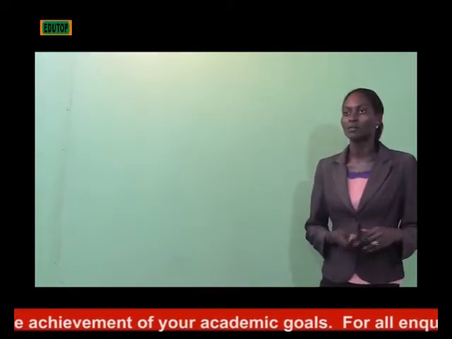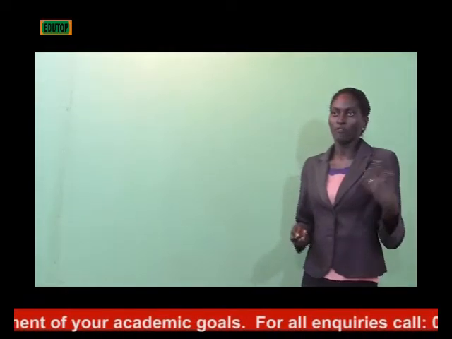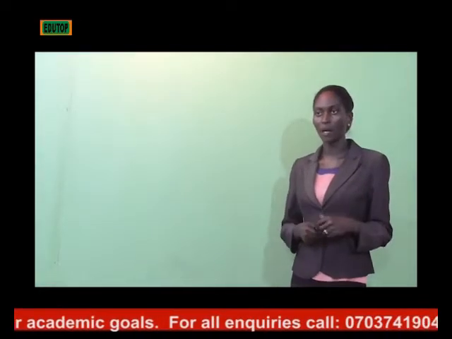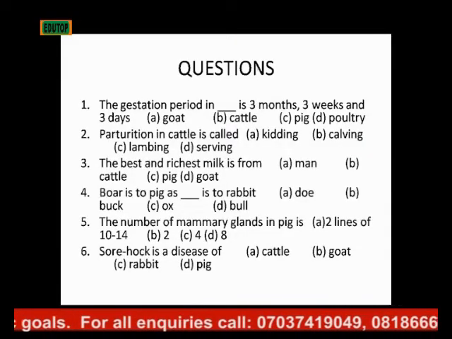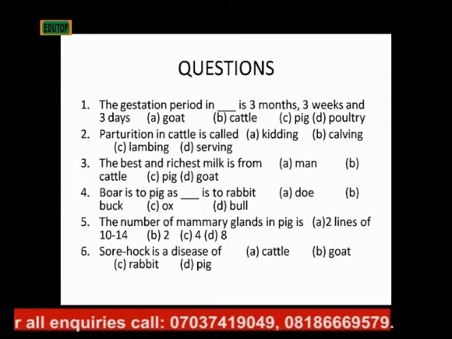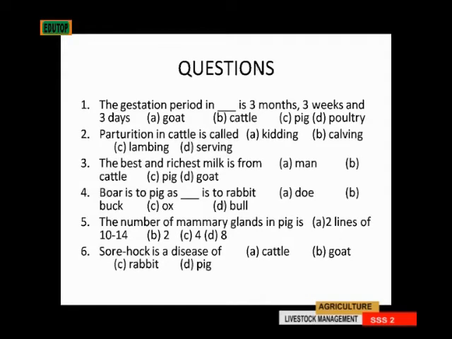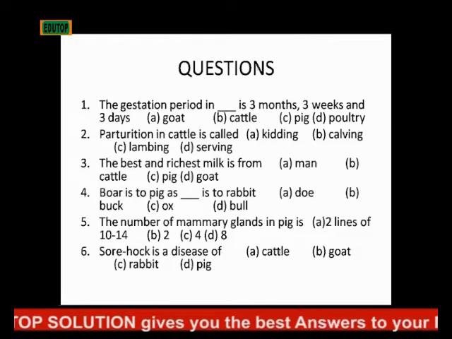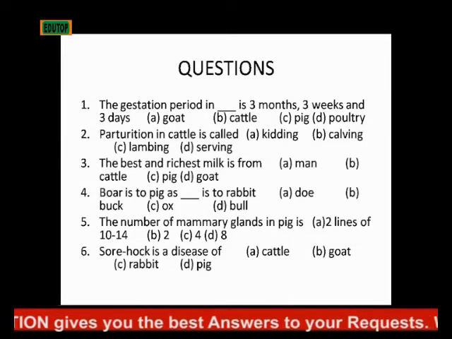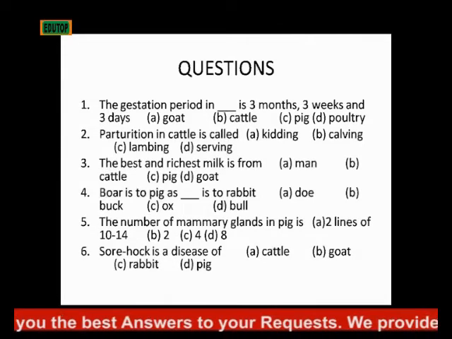Now we'll be looking at questions from what we've been talking about. The first is the gestation period in dash is 3 months, 3 weeks, and 3 days. A, goats, B, cattle, C, pig, D, poultry. Number 2, parturition in cattle is called dash. A, kidding, B, calving, C, lambing, D, serving. Number 3, the best and richest milk is from dash. A, man, B, cattle, C, pig, D, goats.